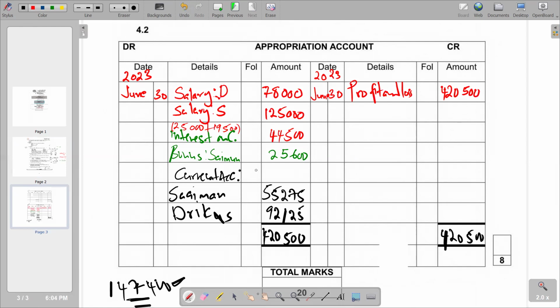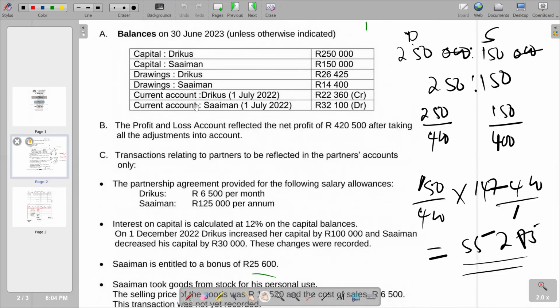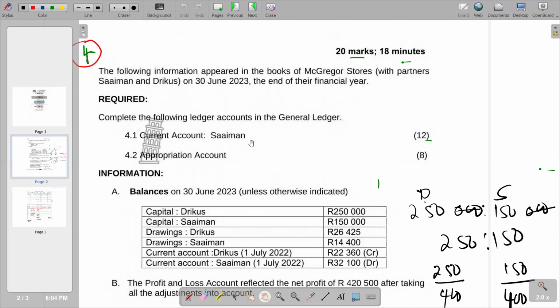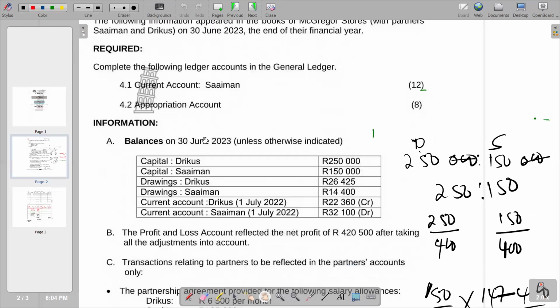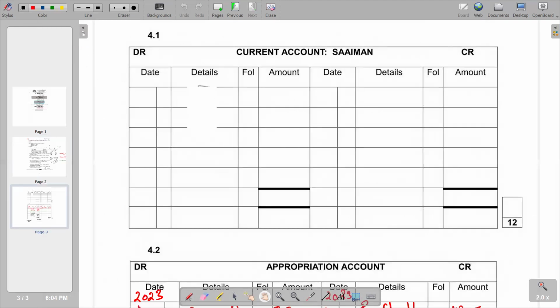So I will also need to complete our current account. Going to our current account, if you go back to the question, you'd see that it needs only the current account of Simon. So let's take note of that. We are only going to start with the opening balance of the current account of Simon, whereby we are given it as Simon's balance at the beginning is 32,100, but it's a debit balance. DR means debit. So we go to the debit side. We are going to say balance.